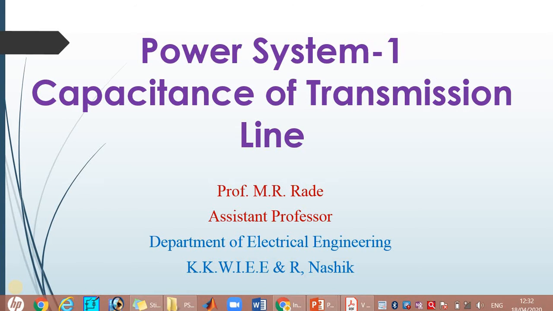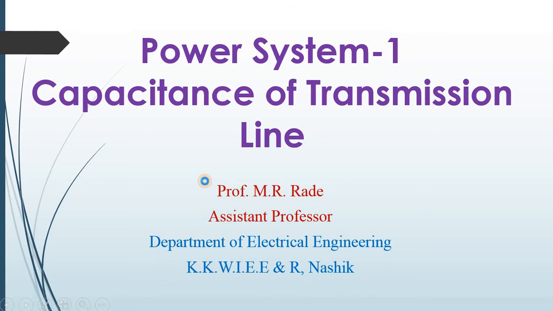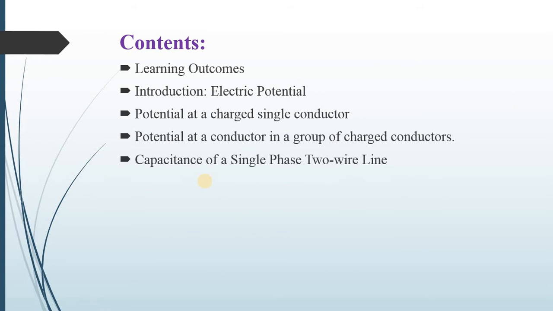In this video lecture, I am going to discuss Unit 5 of Power System 1, capacitance of transmission line. The contents of my lecture are learning outcomes, introduction, that is electric potential, potential at a charged single conductor, potential at a conductor in a group of charged conductors, and lastly capacitance of a single phase two wire line.